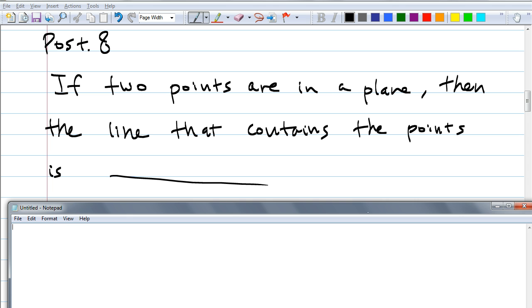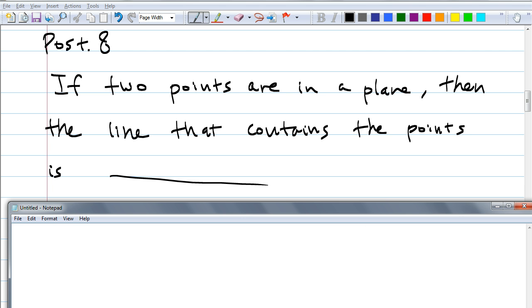Okay, what about this? If 2 points are in a plane, then the line that contains the points is what? It's not one word, by the way. What can you tell me about the line that contains 2 points? What's always going to be true? One person, what do you think, sir? The line that contains the points is in the plane. It's got to be in that plane.